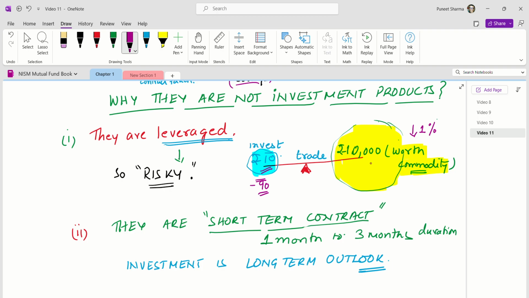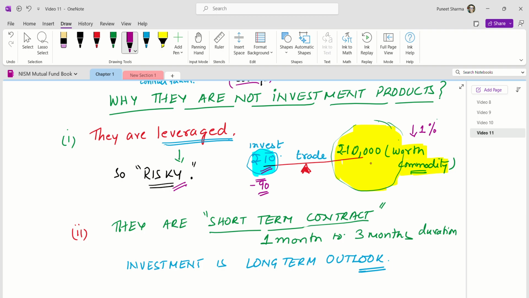We will not get into that detail, because for mutual funds you don't have to understand the nitty-gritties of trading. But since you will have to pay 90 rupees more to book this loss of 1%, that's why it is called risky. Since it is leveraged, from 10 rupees you buy 10,000 worth of commodity, that's why it becomes risky. This was the logic of explaining this.